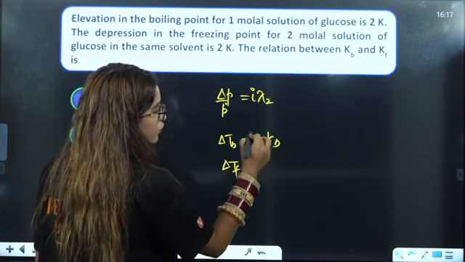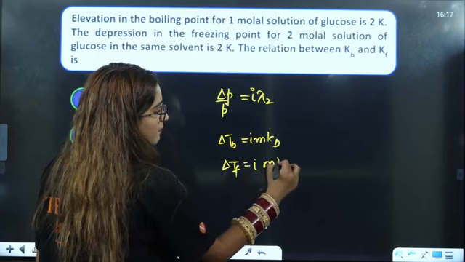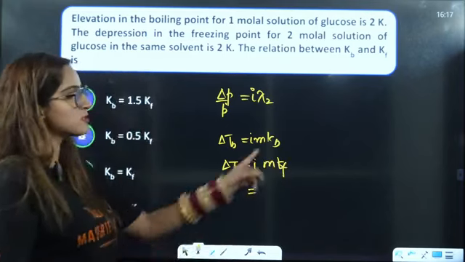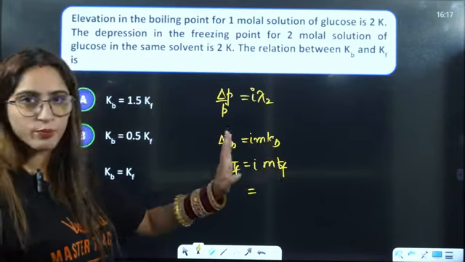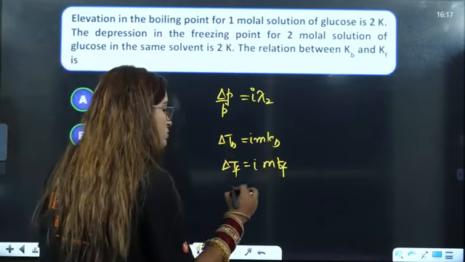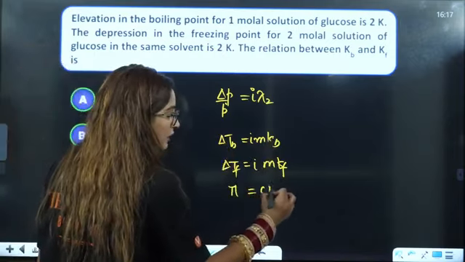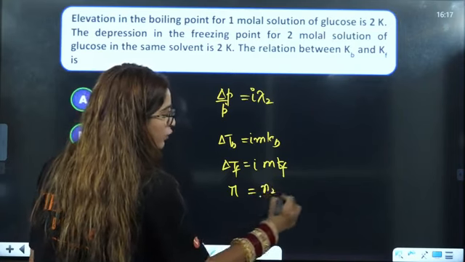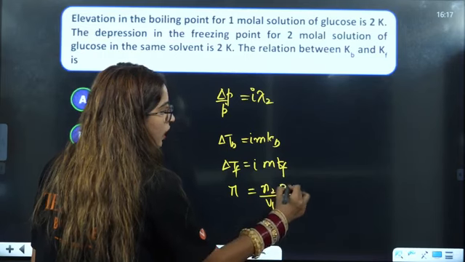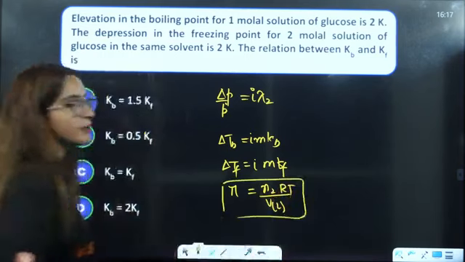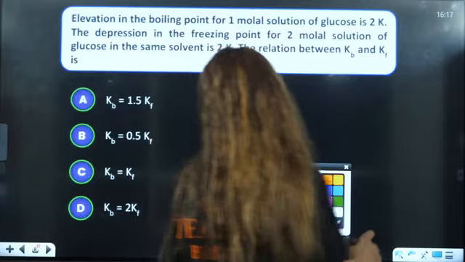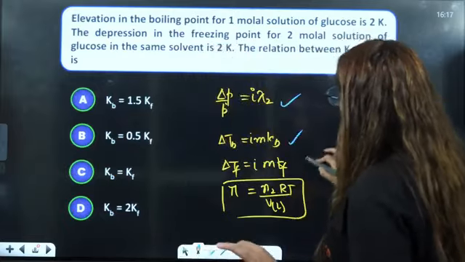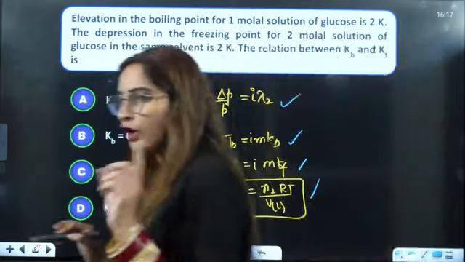Delta Tf equals, you can put i here also, m into Kf. This is the ebullioscopic constant, this is the cryoscopic constant, right? Last one is also very important, that is pi equals CRT. What is C? C is the number of moles of solute divided by volume in liters, RT. C is nothing but the molarity. So all these formulas are extremely important for you for this exam, right?